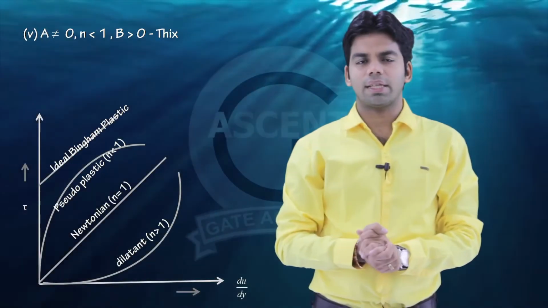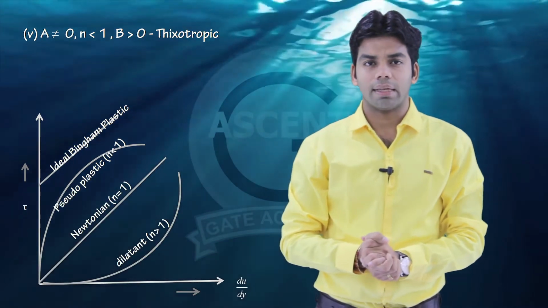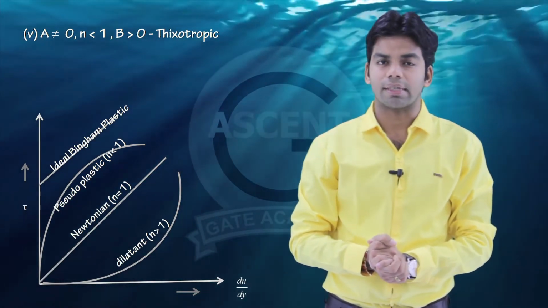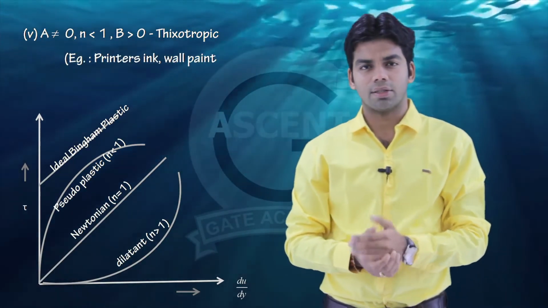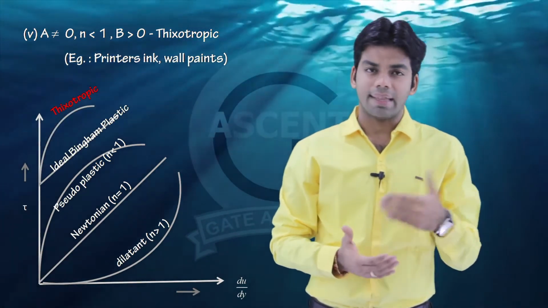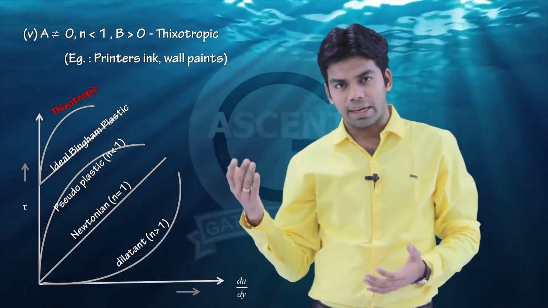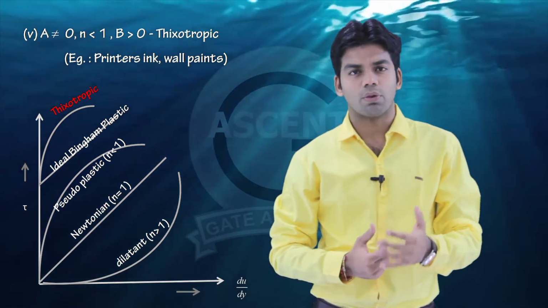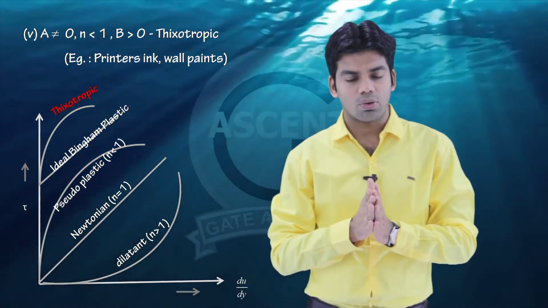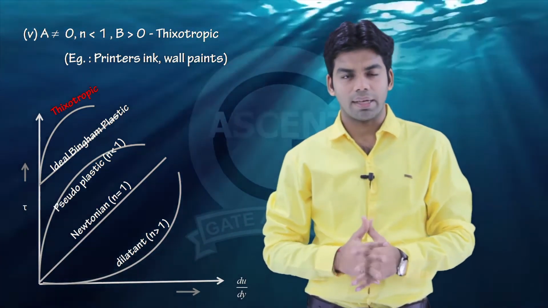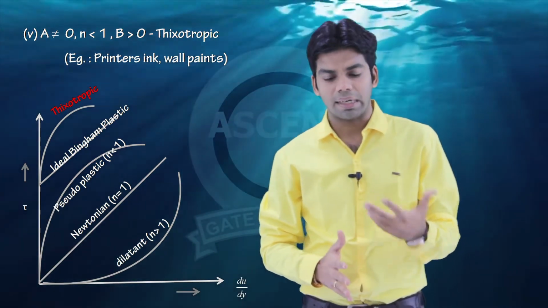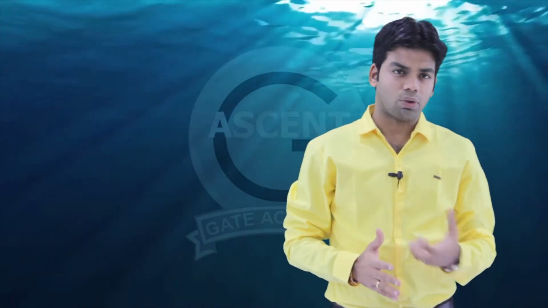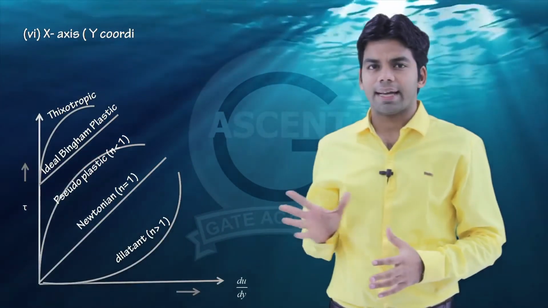Next case, when A is not equal to 0, N is less than 1, but B is greater than 0. Because B is greater than 0, you will get some y-intercept. N is less than 1, you will get a second degree parabola which is convex from the top, and such a plastic is called thixotropic. Examples of thixotropic fluids are printer's ink and wall paints.